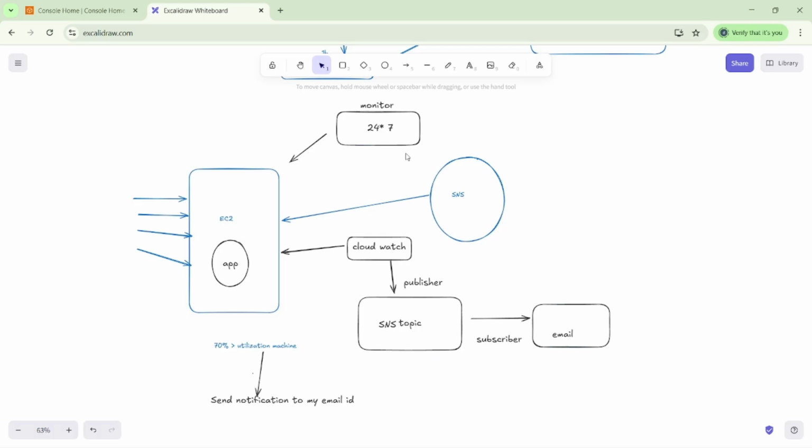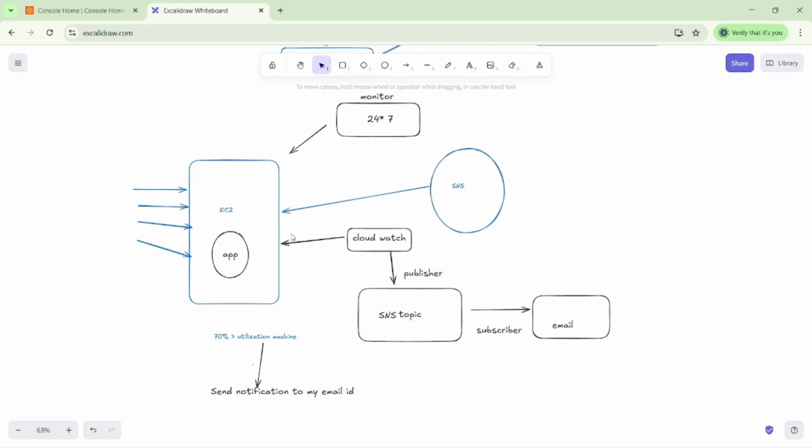We already discussed the use case: we created one EC2 instance in our AWS cloud, and I want to monitor it 24 by 7.